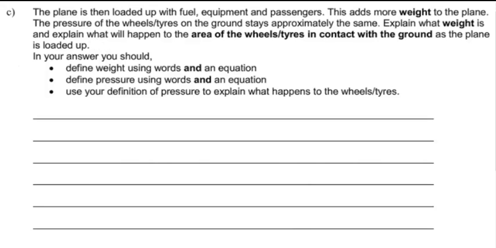Question 1C. The plane is then loaded up with fuel, equipment and passengers. This adds more weight to the plane. The pressure of the wheels and tyres on the ground stays approximately the same. Explain what weight is and explain what will happen to the area of the wheels, tyres in contact with the ground as the plane is loaded up.